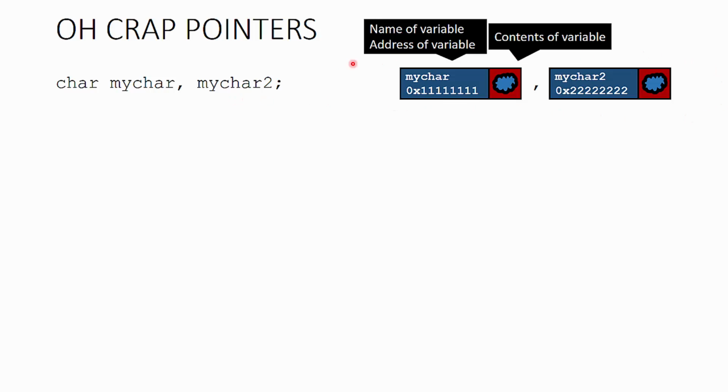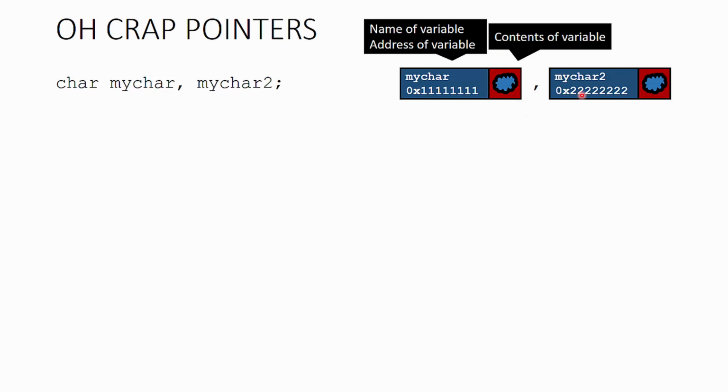Now let's look at some little graphics over here to help illustrate what's happening. In this box on the left, this is the name of the variable and the address in memory of that variable. And then the contents of that variable are here on the right side. And this little cloud shape lets us know there's no value inside this. Or rather, there is data inside there, but it just happens to be whatever was in memory when this character was allocated. So who knows what's there? You certainly can't trust it. It's certainly not what you want.